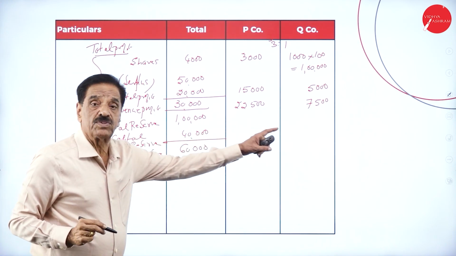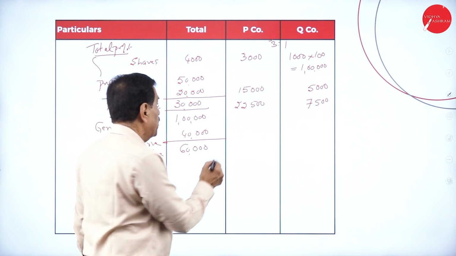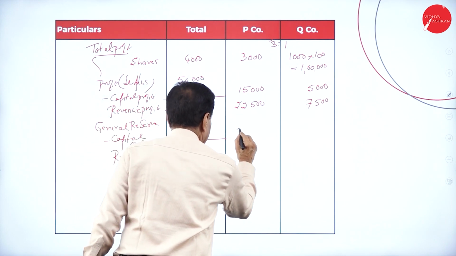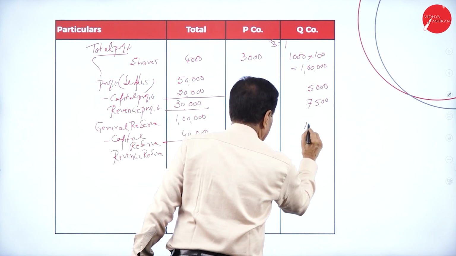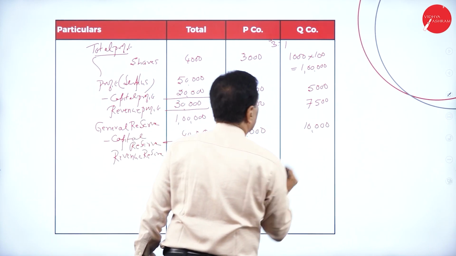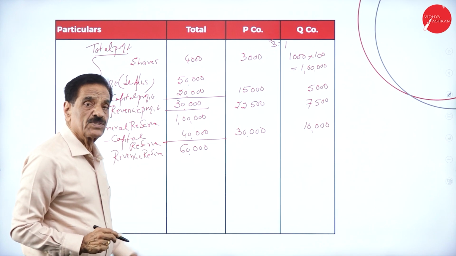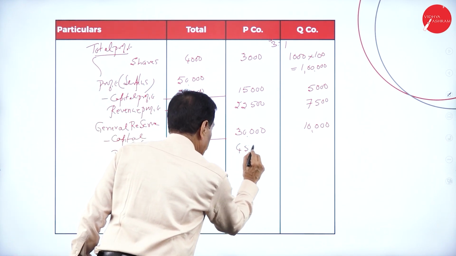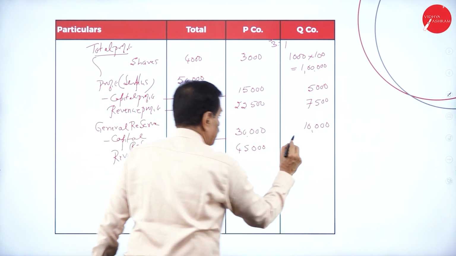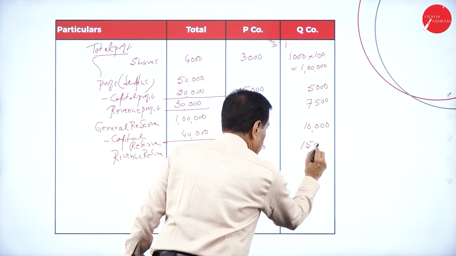Divide in the ratio of 3 is to 1, 3 by 4. 3 by 4 of 40,000 is 30,000 goes in favor of P company. 10,000 goes in favor of Q company. Divide 60,000, 3 by 4 means 45,000 goes to P company. 15,000 goes to Q company.